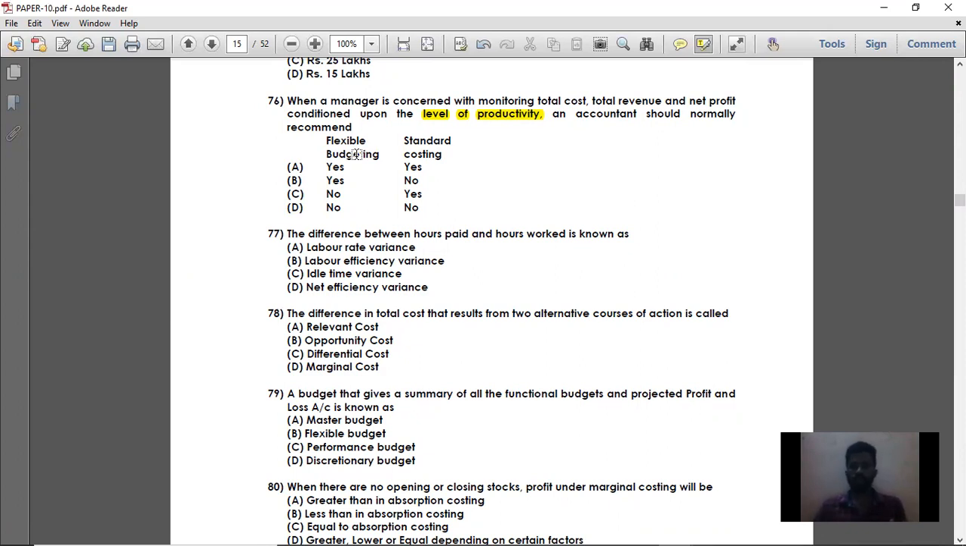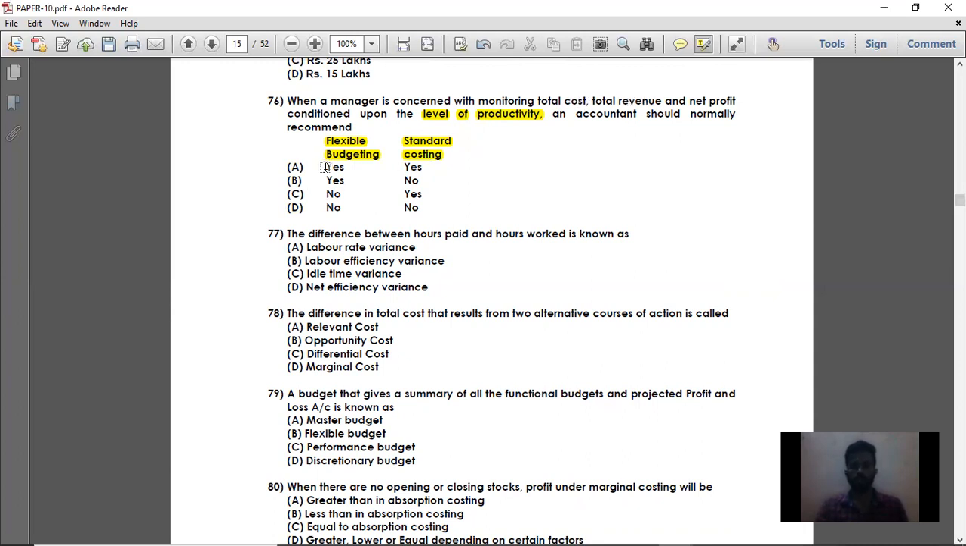So if a manager wants to compare or monitor all these things, then the accountant should normally recommend both flexible budgeting and standard costing. Flexible budgeting is used for the level of productivity, and standard costing is used for comparing the total cost and total revenue.